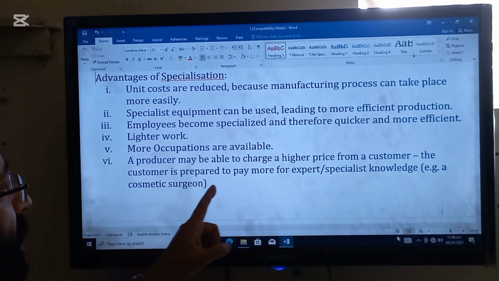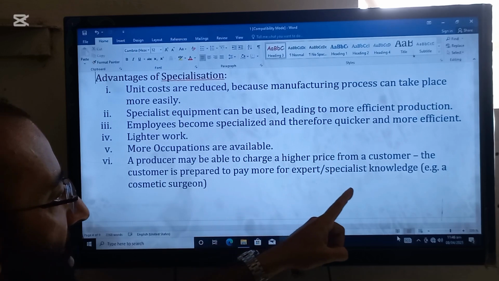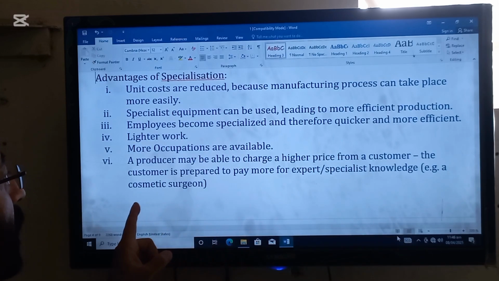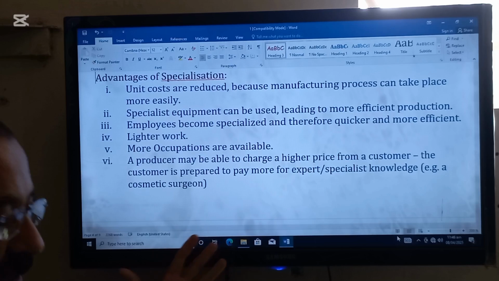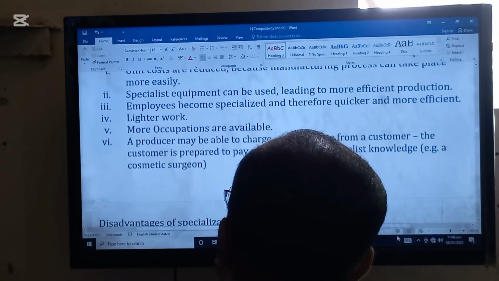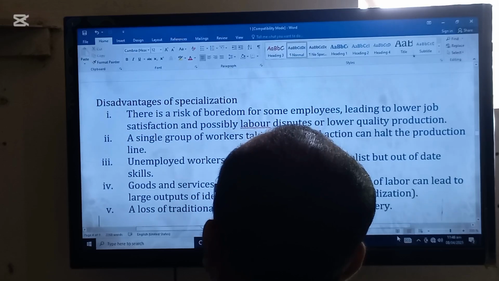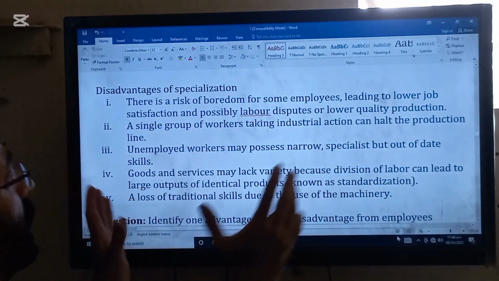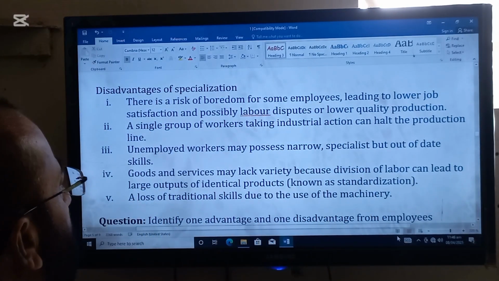The customer is prepared to pay more for expert specialist knowledge, for example, a cosmetic surgeon. So the next advantage is this one: you may charge higher for a specialist good. There are also some disadvantages of specialization.